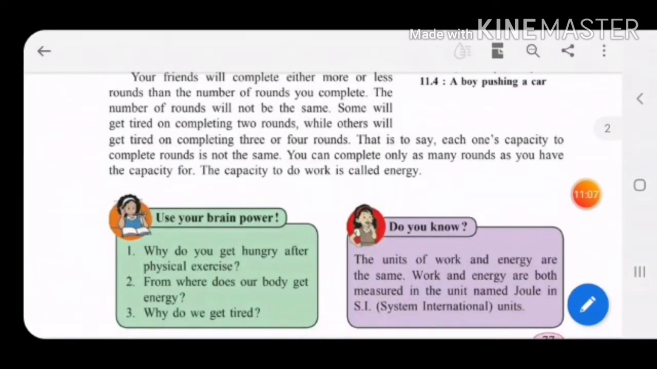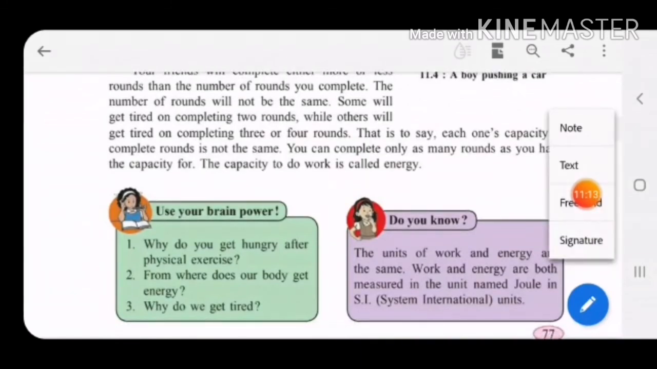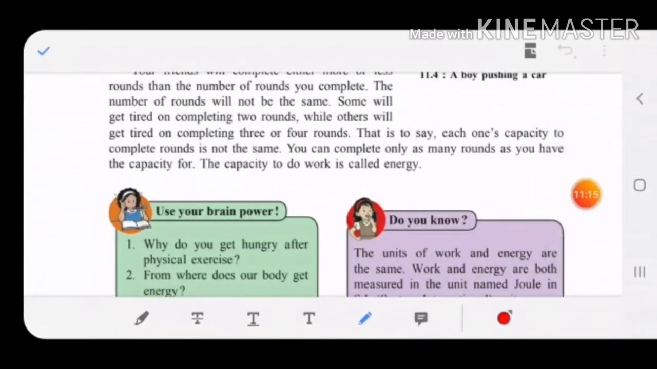So the capacity to do work is called energy. So energy is nothing but what? It is the capacity to do work. Is it okay, children? What is energy? Energy is nothing but the capacity to do work.